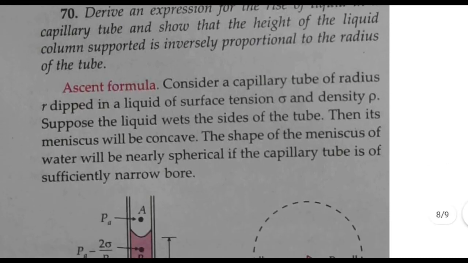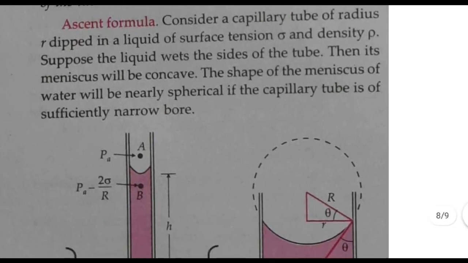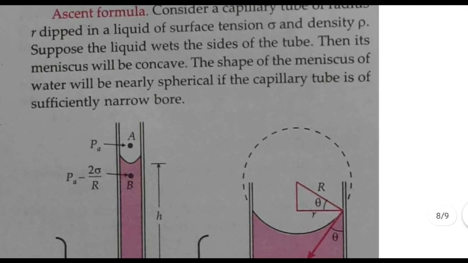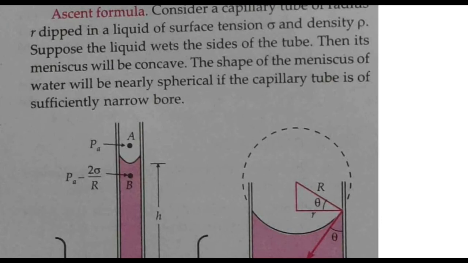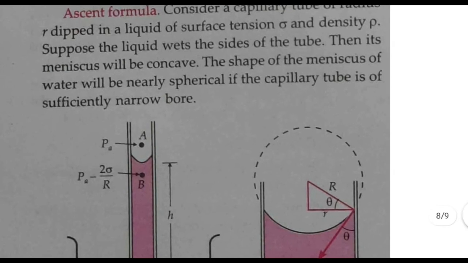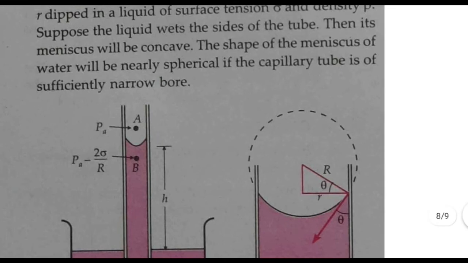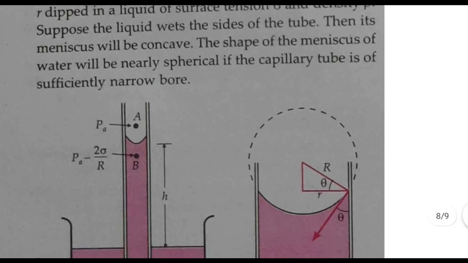So we consider a capillary tube of radius small r dipped in a liquid of surface tension S and density rho. So instead of sigma, we take the surface tension as S. Now we assume that the liquid wets the sides of the tube. Then its meniscus will be concave upward and the shape of the meniscus of water will be nearly spherical if the capillary tube is of sufficiently narrow bore. So if we take a narrow capillary tube, we can see that spherical shape very clearly.